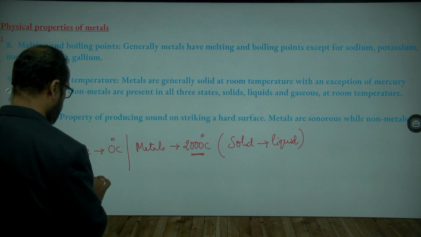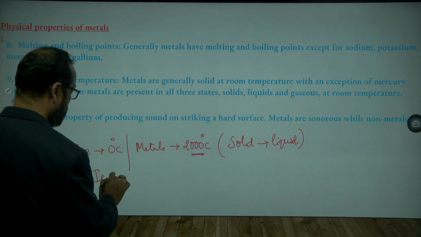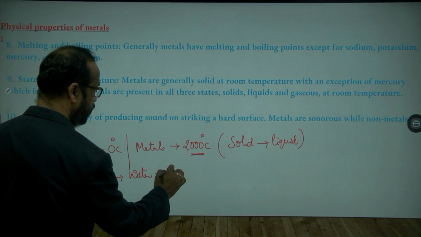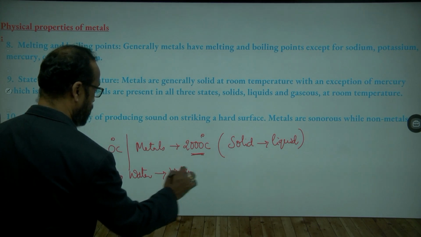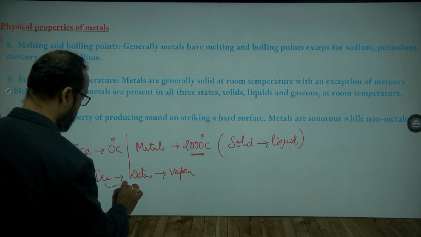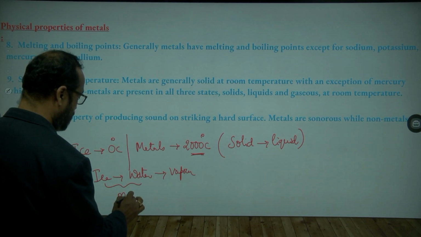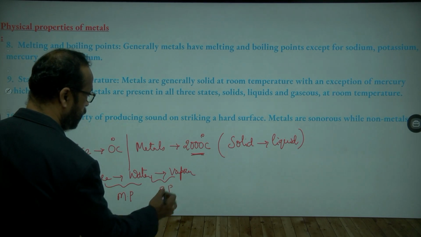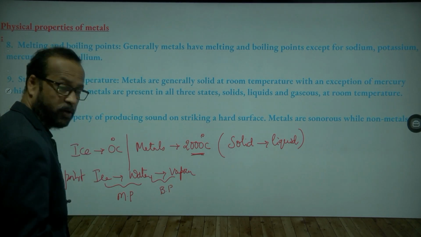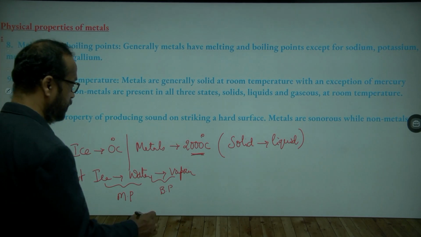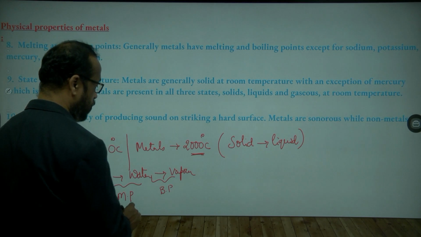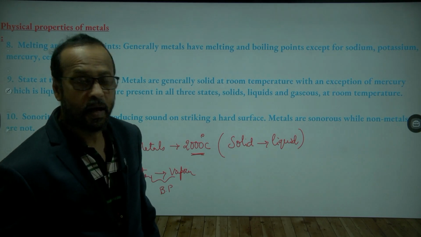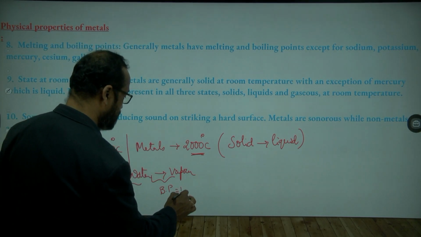When you heat ice, first it converts into water, and then the water converts into vapor. This part is called melting, and the temperature is the melting point. This part is called boiling, and that temperature is the boiling point. To convert water into vapor, how much temperature is required? What is the boiling point of water? 100 degrees Celsius. Very good.